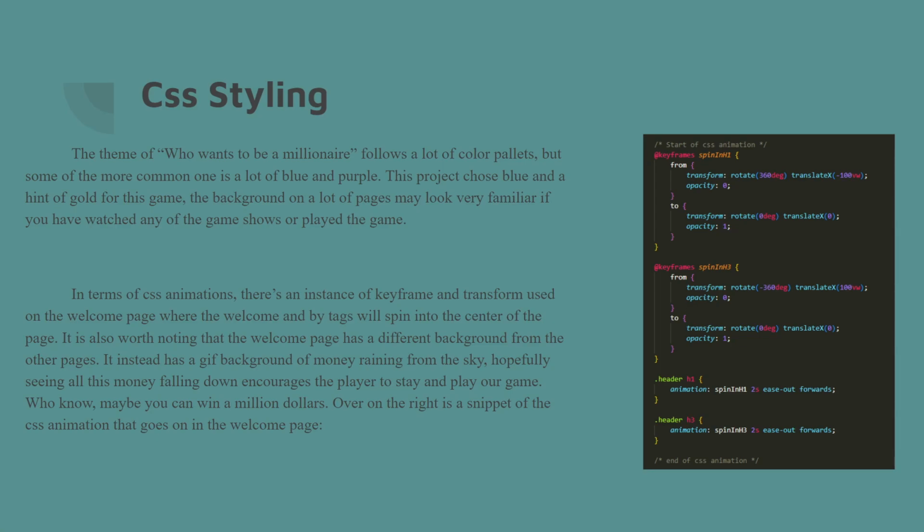In terms of CSS animations, there is an instance of keyframes and transforms used on the welcome page, where the logo of Who Wants to Be a Millionaire and the byline from our team spin into position in the center, and that is pretty much it in terms of CSS animations.